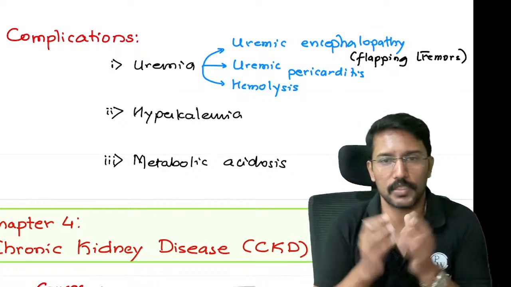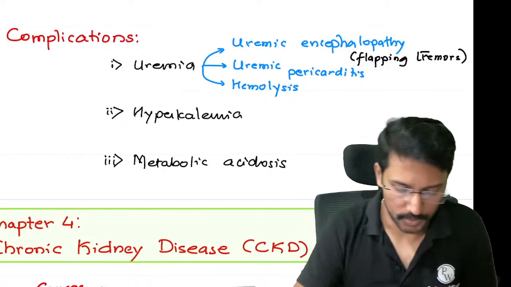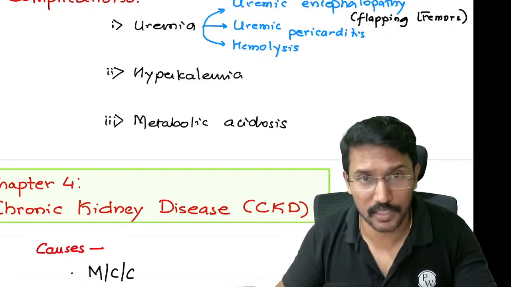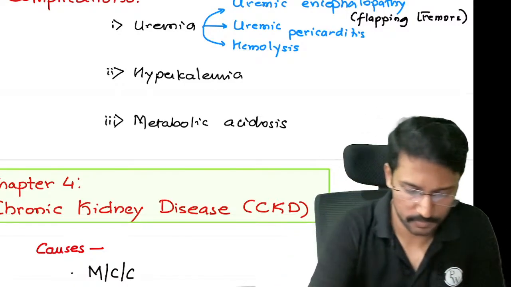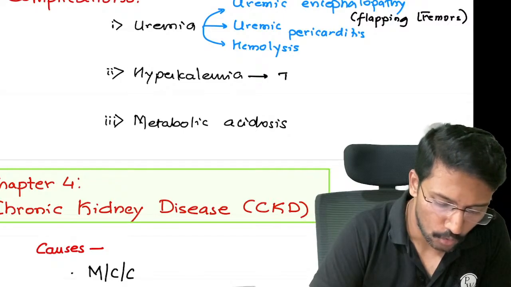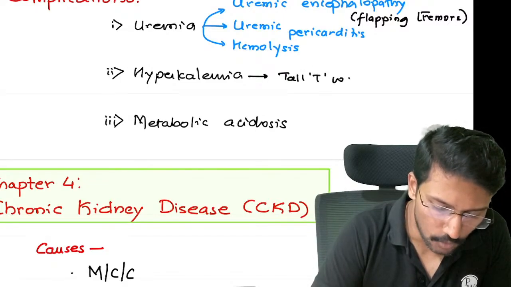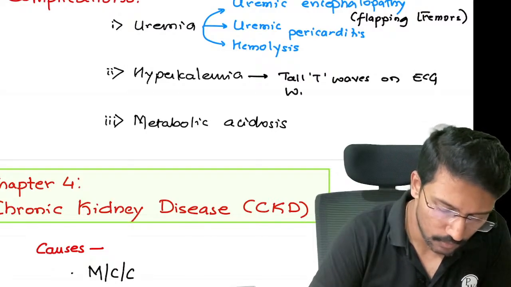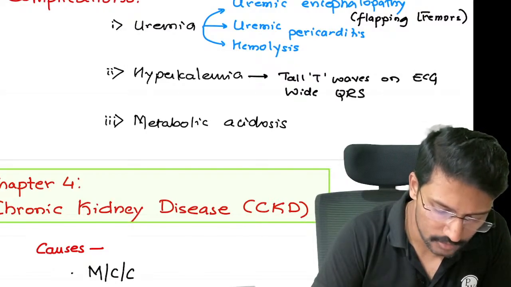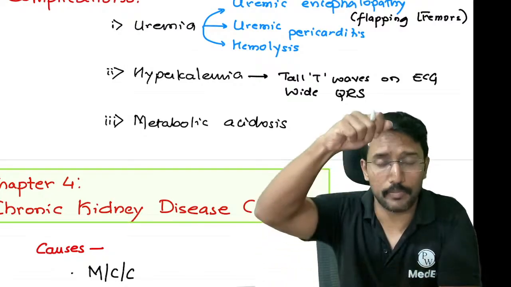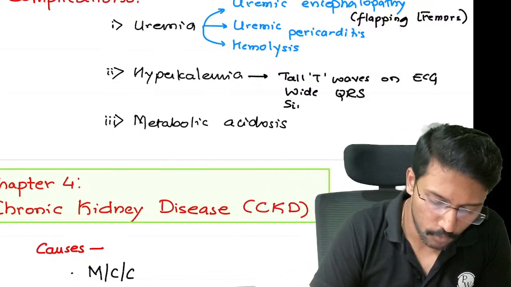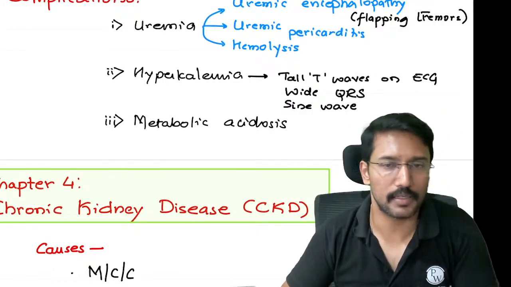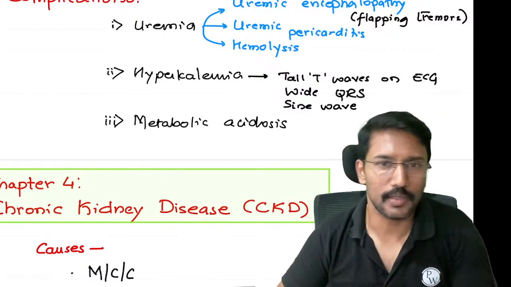Hemolysis means it can break down your RBCs. Okay. Then acute kidney injury can also lead to decreased excretion of potassium, leading to hyperkalemia. And hyperkalemia can give rise to tall T waves on ECG, right? Then wide QRS complexes. The QRS becomes wide, T waves become tall, and in the most severe form, it causes something called sine wave. These are the three findings that you should be aware of when you talk about hyperkalemia.